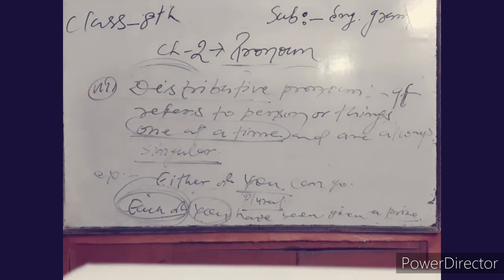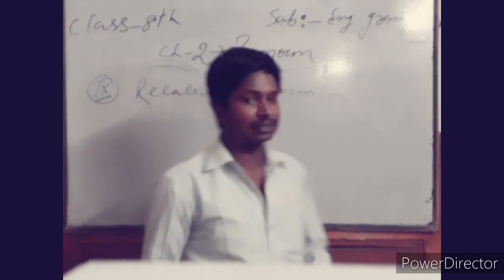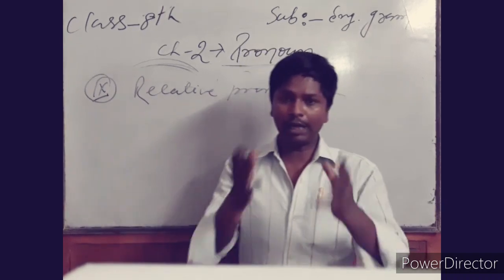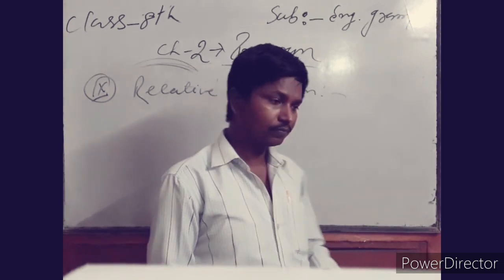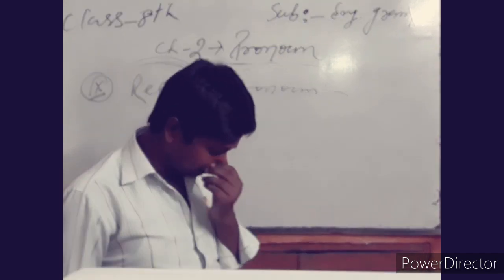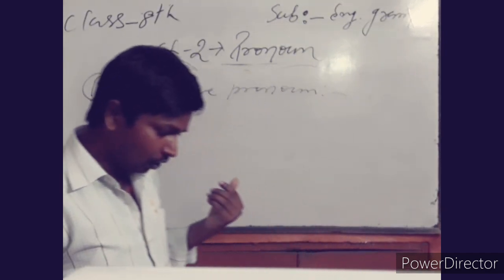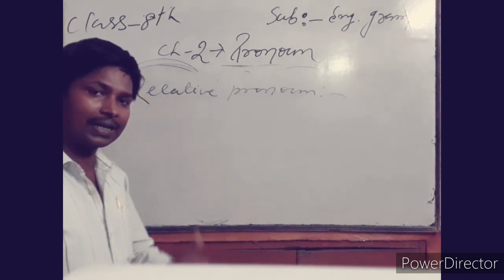The next one is relative pronoun. The last one is relative pronoun. According to the name itself, it gives a very good relation between two nouns, two pronouns or two sentences. According to the definition, it is used to join two words or two phrases, two sentences together.